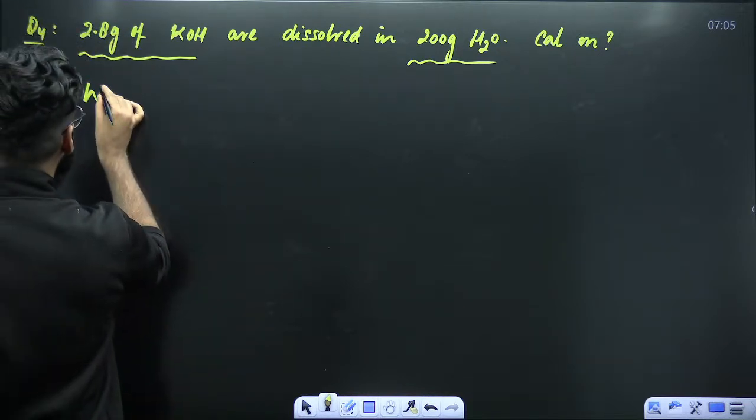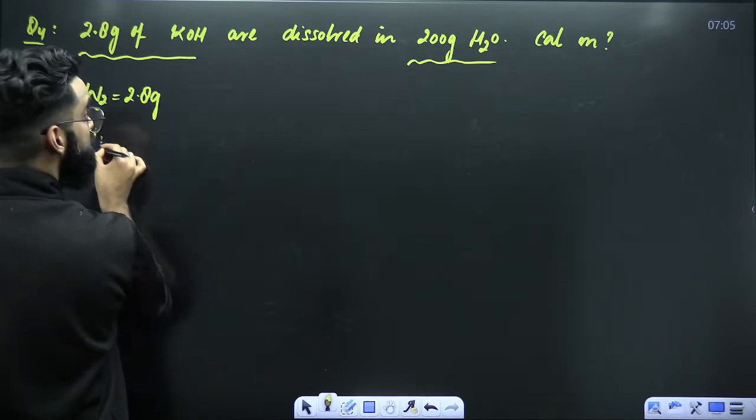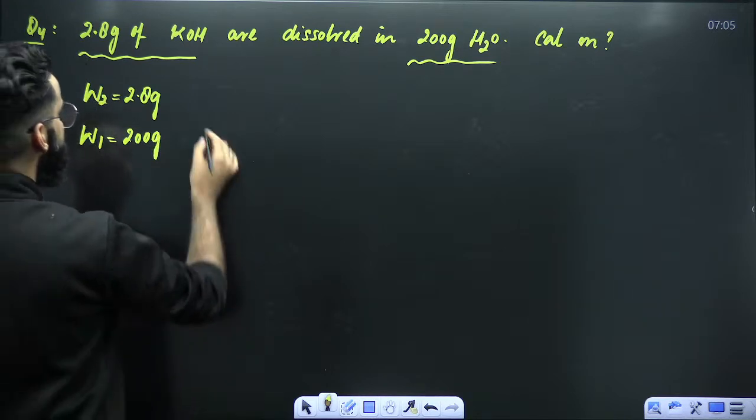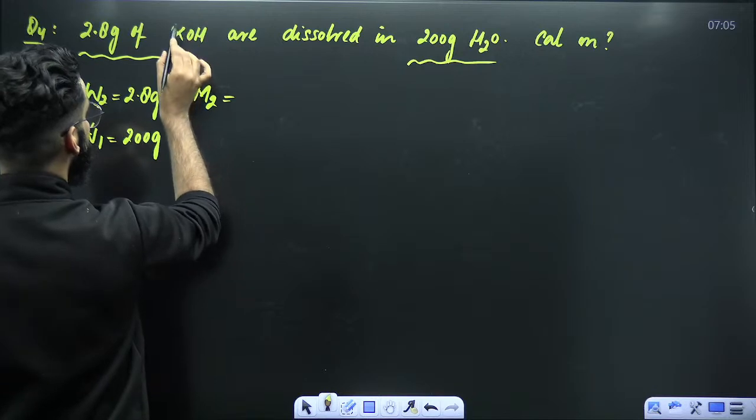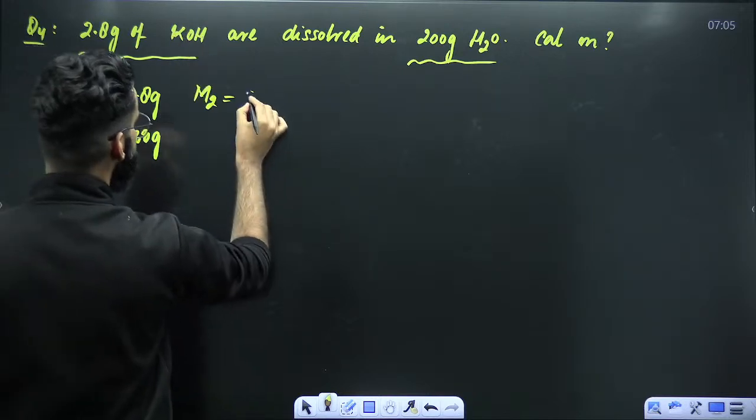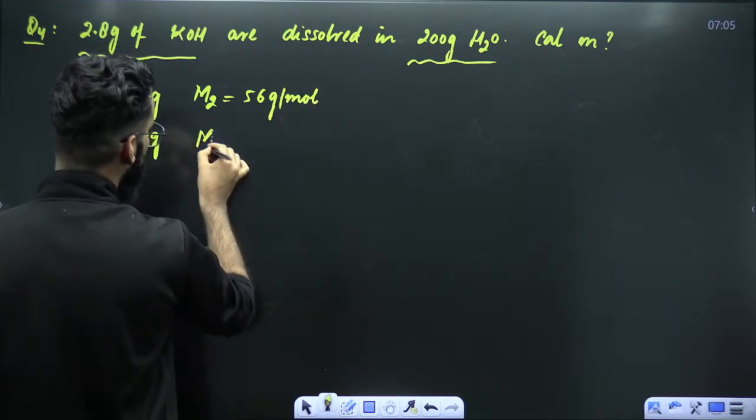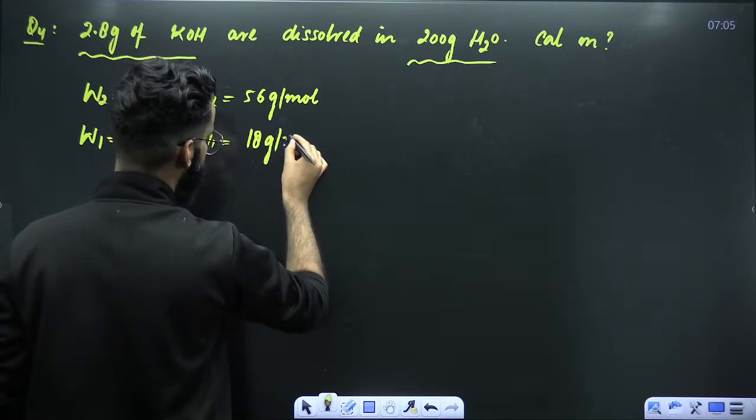So mass of solute is given. Even mass of solvent is given. Now, if I ask you, what will be the molar mass of solute? What will be the molar mass of KOH? 39, 40, 56. So it is 56 grams per mole. If I ask you, what is the molar mass of solvent? Solvent is water. Its molar mass is 18 grams per mole.